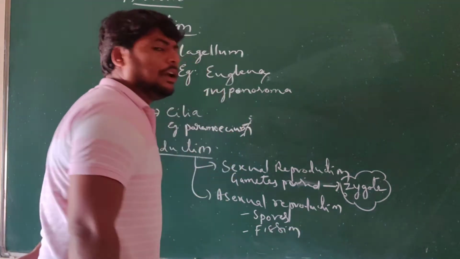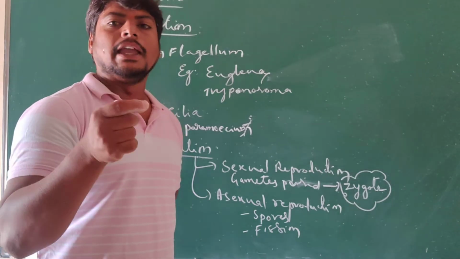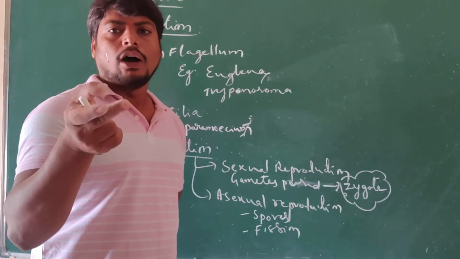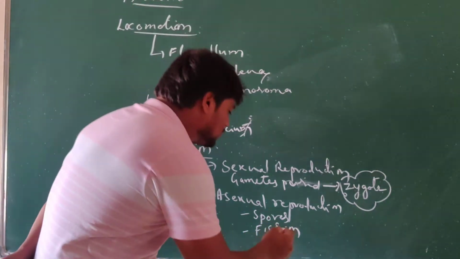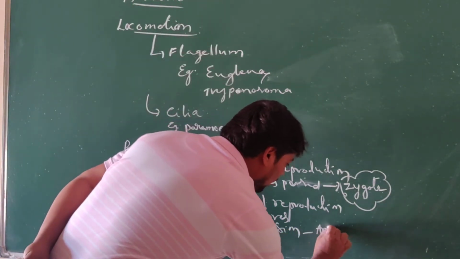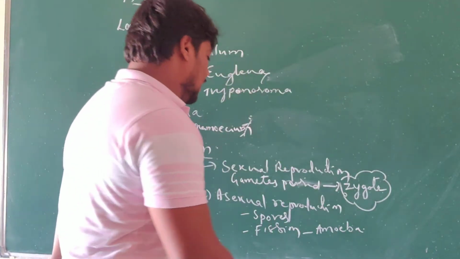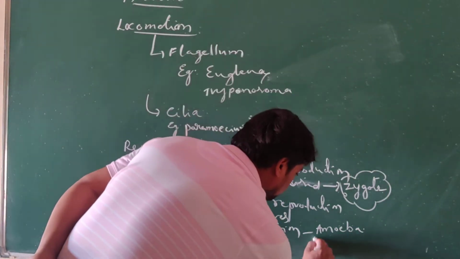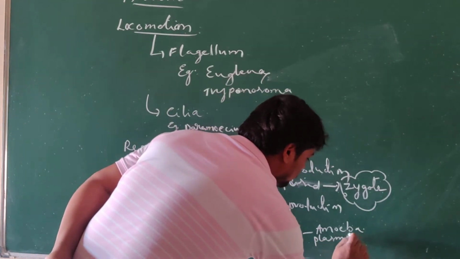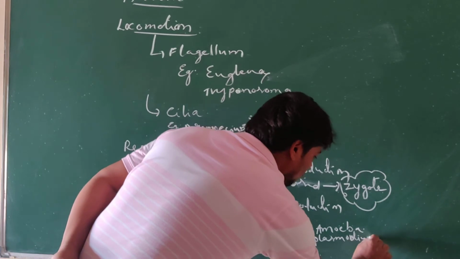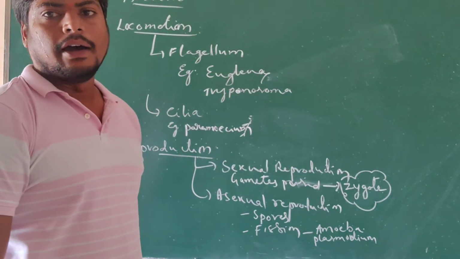Fission, as we already know, means splitting or dividing a single organism into two or more. Amoeba follows fission, and also the malaria parasite Plasmodium follows fission in the production of new organisms.